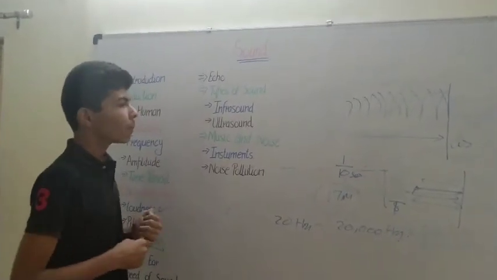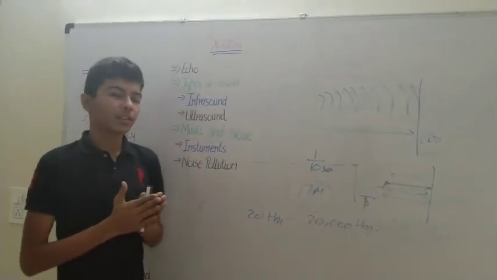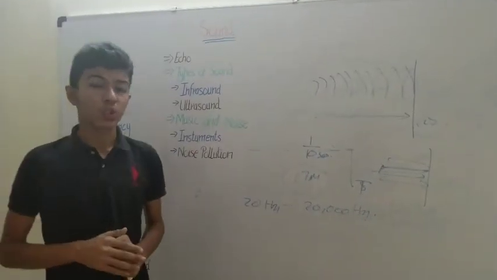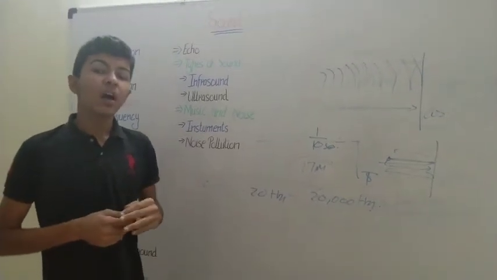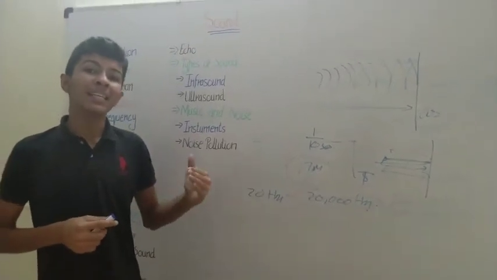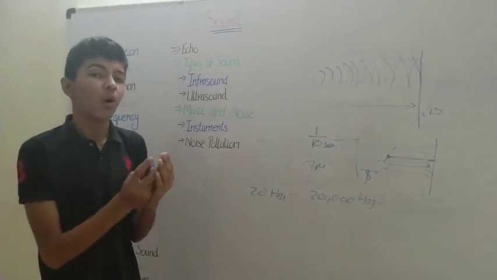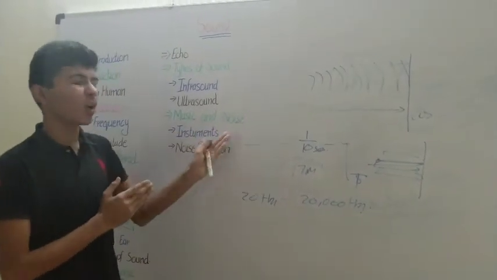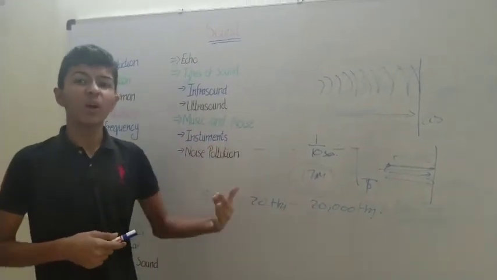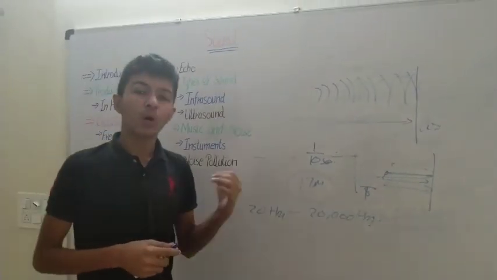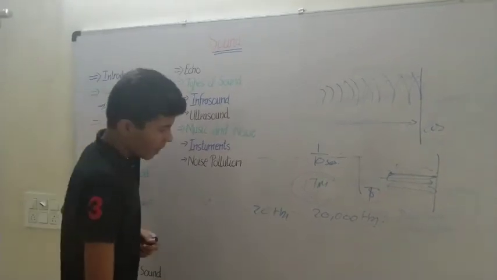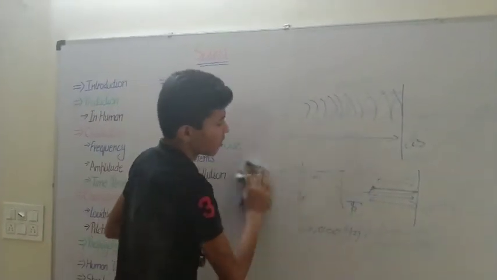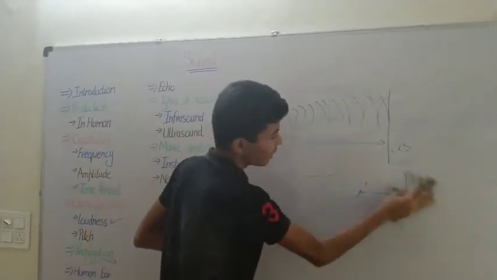So now we appreciate the difference between music and noise. So what is music? Music is technically a regular or pleasant sound produced by an object, and noise is the opposite, that is, an irregular unpleasant sound produced by any object. So how do we produce music? How can we notice that it is music?